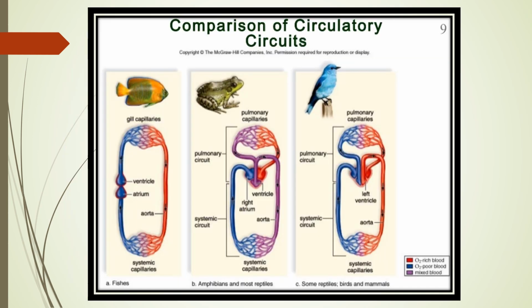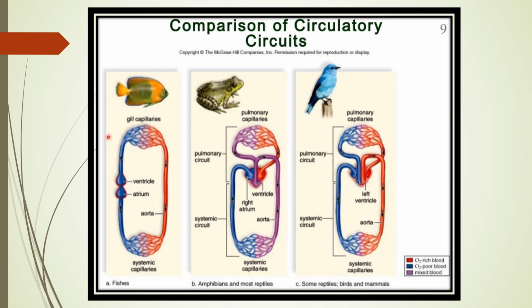So the question is this: do all the chordates have the same kind of circulatory system or the same kind of structure of the heart? No, it is not like that. It depends on their habitat or lifestyle, and on account of that, they have different types of heart structure. So due to that, they have different circulatory systems also. Only birds and mammals have a double circulation. Other than that, there is just a single circulation.